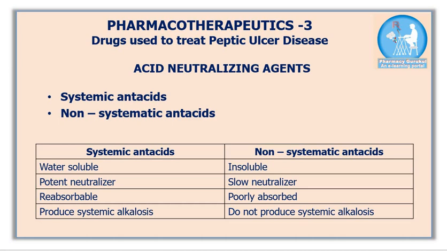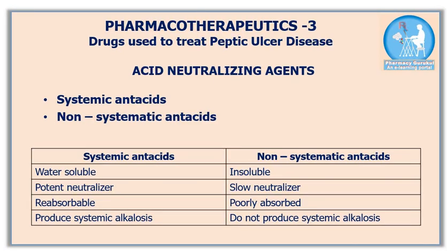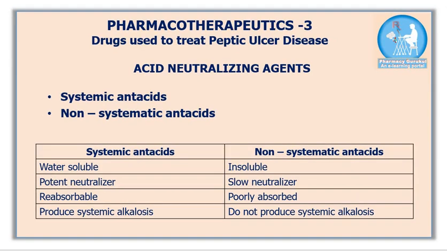First, let's see how acid neutralizing agents work. As the name suggests, they neutralize acid present in the stomach. Based on absorption, acid neutralizing agents are further divided into two categories: systemic antacids and non-systemic antacids. Systemic antacids are absorbed into the bloodstream, they reach the circulatory system, whereas non-systemic antacids are poorly absorbed into the bloodstream. Systemic antacids are water-soluble, whereas non-systemic antacids are insoluble in water.